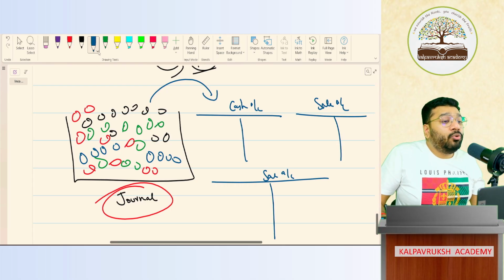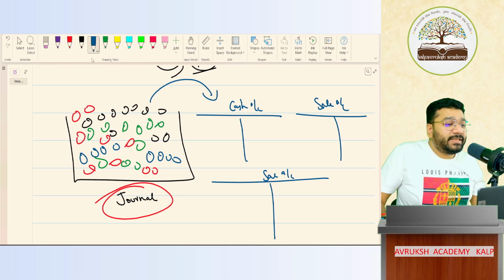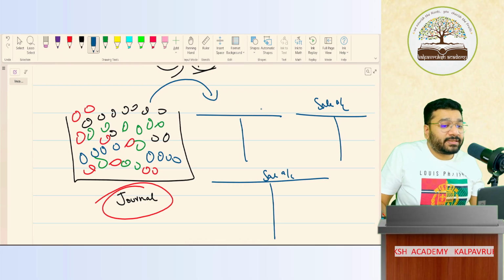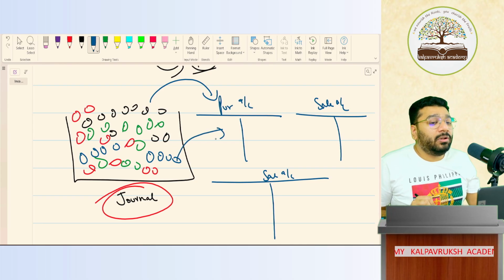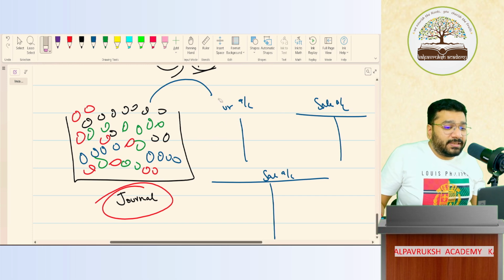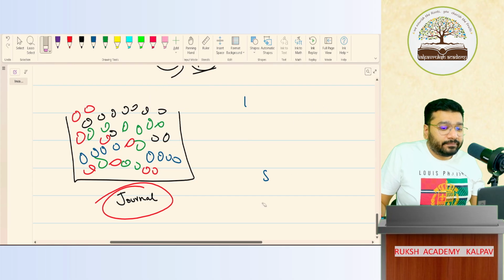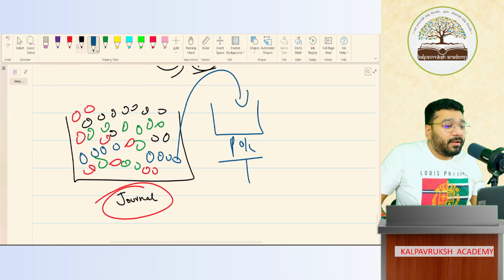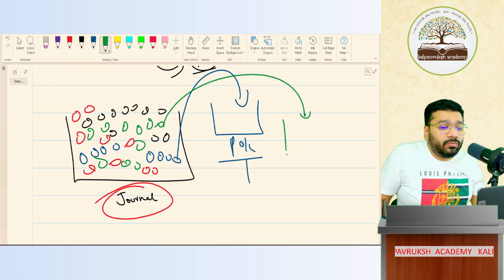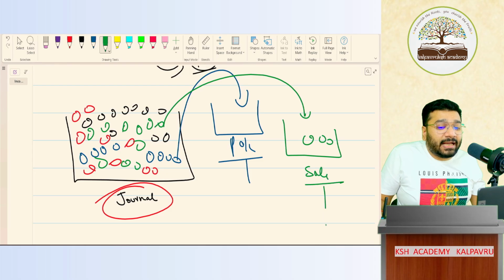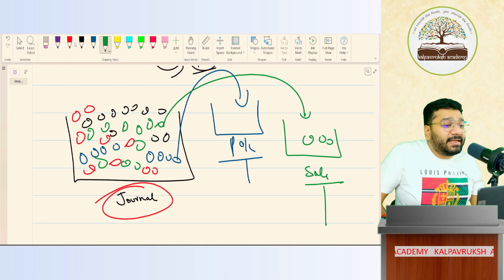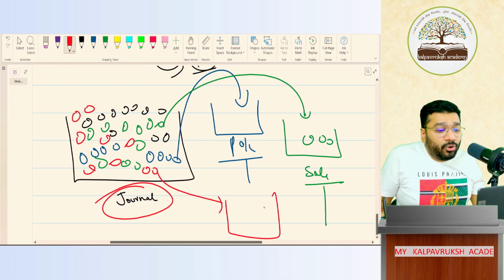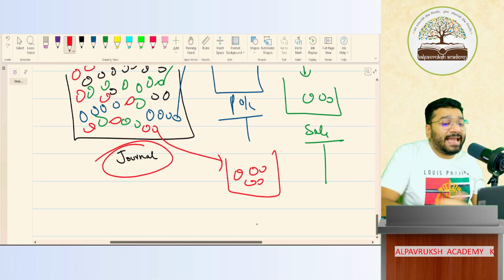So I told you blue ball is what? Blue is purchase, I said. Yes or no? First I said purchase. So all the blue balls will go to the blue bucket, which is the purchase account, in T-shaped format. Green ones will go to the green bucket, which is the sale account, T-shaped. Then I said red is what? Cash. So cash will go to the red bucket, which is the cash account, which is T-shaped.